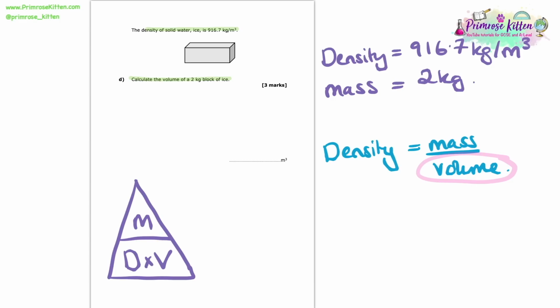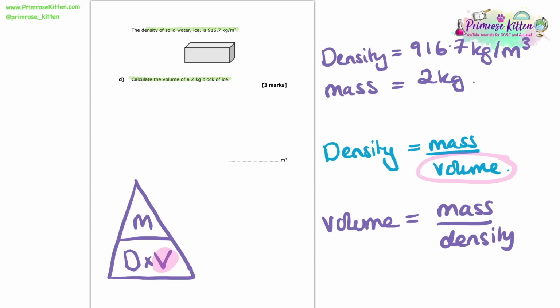In this case, the triangle has mass on the top and density times volume on the bottom. The way they work is we cover up what we're looking to find, in this case the volume, and look at the triangle to see what the formula will be. So because it's m over d, the volume is equal to mass over density. So that's equal to 2 over 916.7. So there we are, now we've got our calculation.